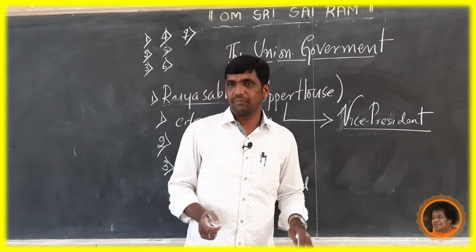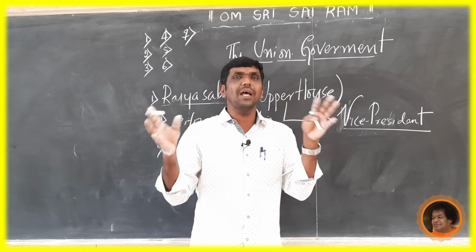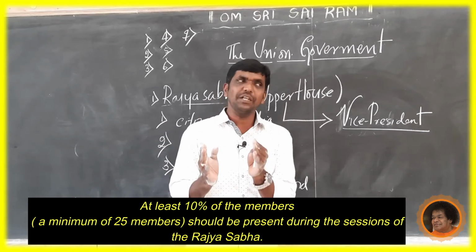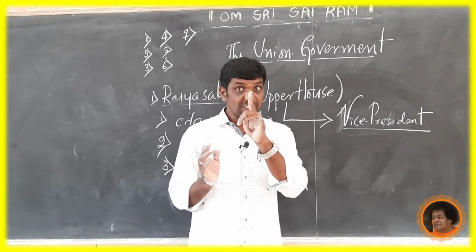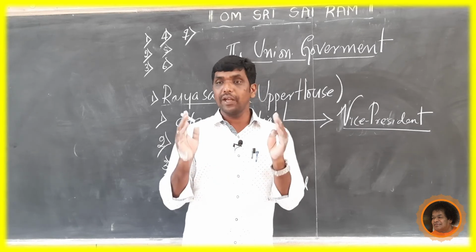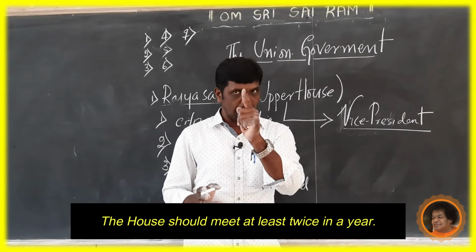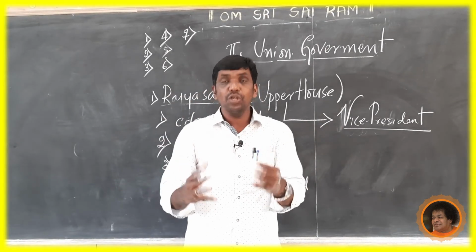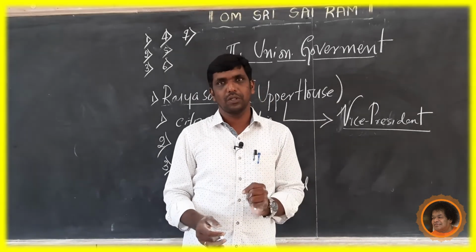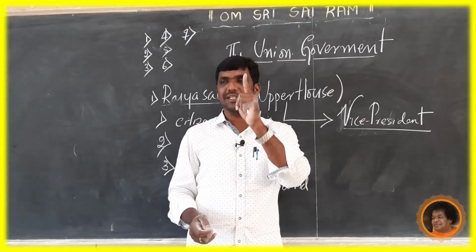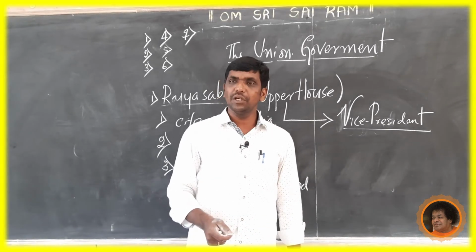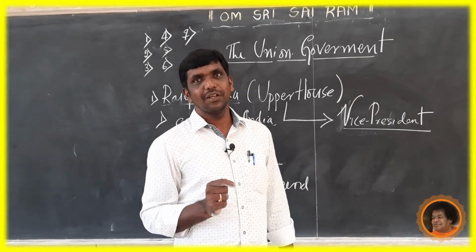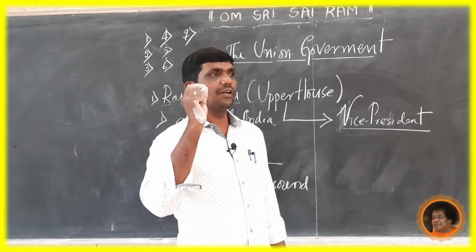Then the Vice Chairman is chosen from among the members. At least 10% of the members should be present during the sessions of the Rajya Sabha. The house should meet at least twice in a year. But at least 10% of the members should be present during the session. This is all about the Rajya Sabha.